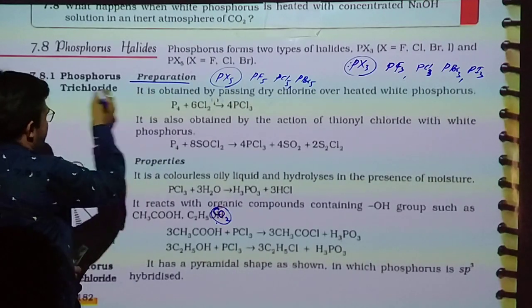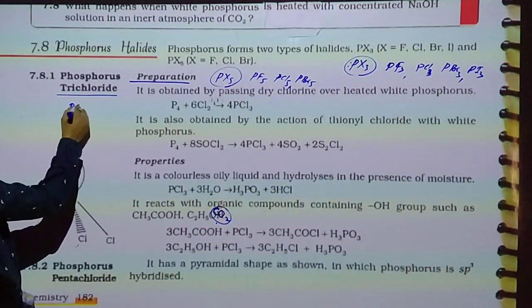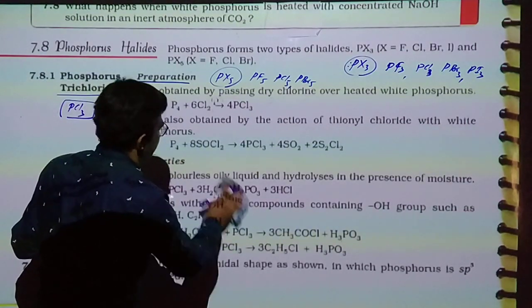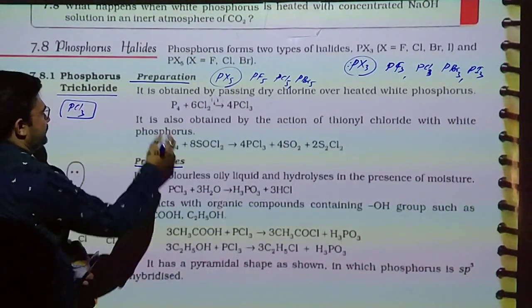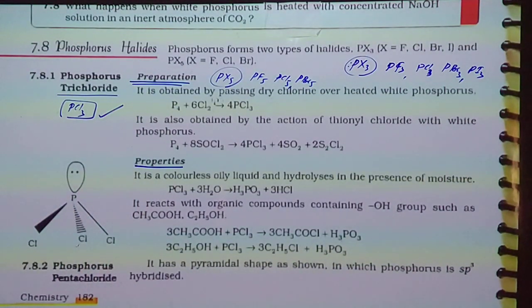First, preparation of trichloride. One of the important compounds is phosphorus trichloride. The question asks: write a short note about phosphorus trichloride. There are two parts to this question: first preparation, then properties. So first of all, preparation.